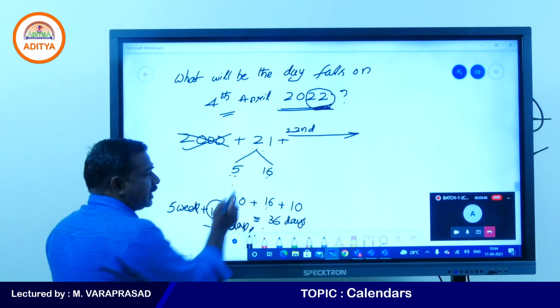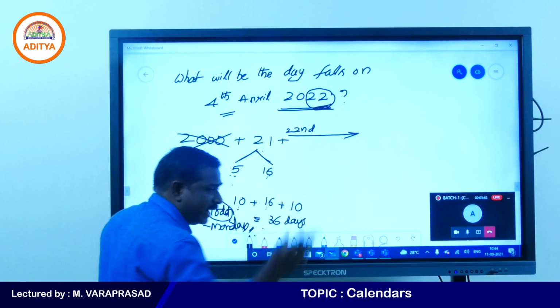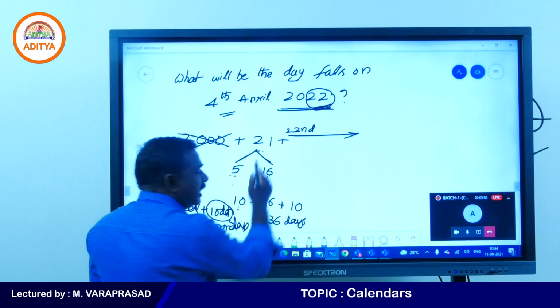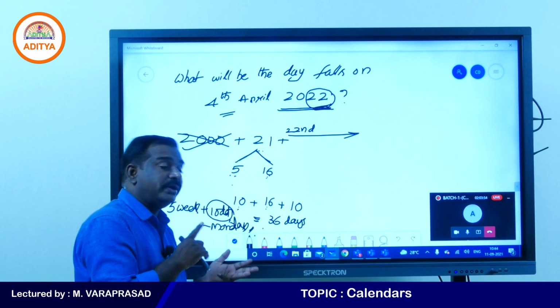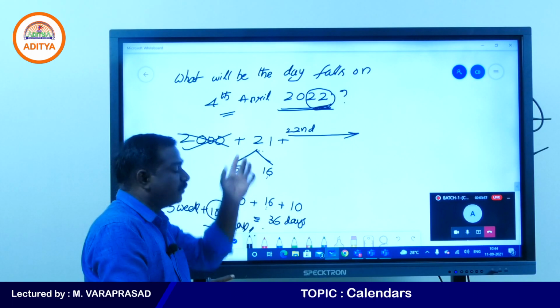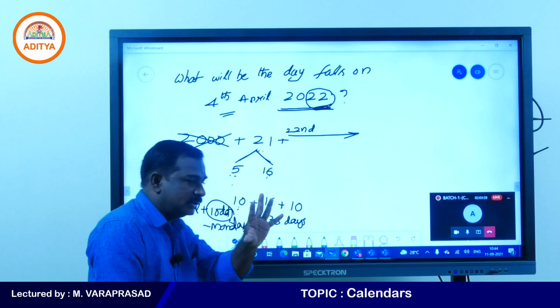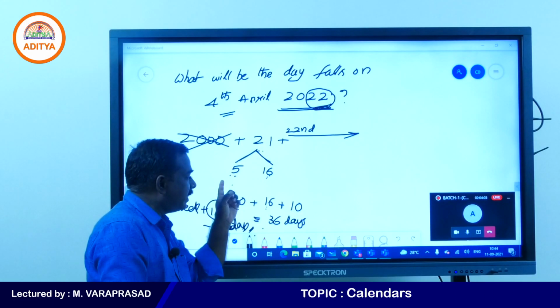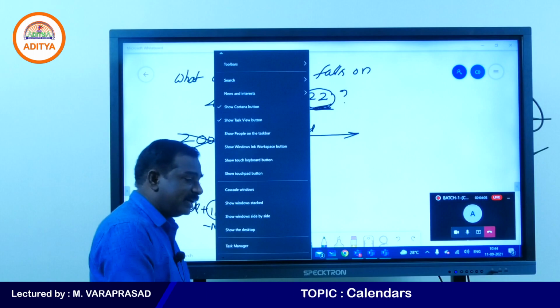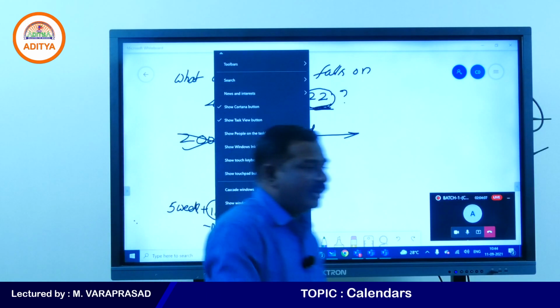Did you understand how we are getting 5 and 16? Somebody is asking, right? So in these 21 years, for every 4 years you will get a leap year. How many 4s are there? So divide by 4. 4 5s 20. So 5 leap years. So 21 minus 5, that is 16 you can write here. 5 leap years, 16 normal years. Yes, my students, right? I think all of you got it, right?